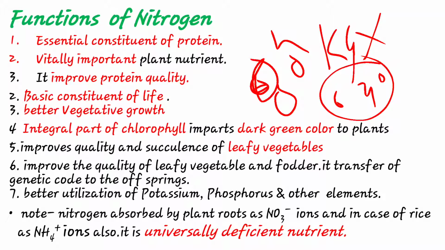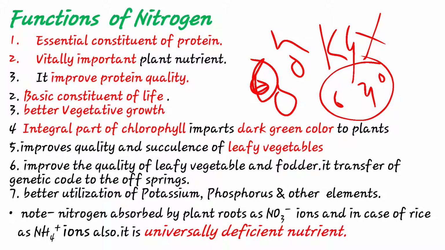Also it is an integral part of chlorophyll, imparting dark green color to plants. It improves the quality and succulence of leafy vegetables like spinach, broccoli, cauliflower, cabbage. It also improves the quality of leafy vegetables and fodder. It transfers the genetic code to the offspring. Also it gives better utilization of potassium, phosphorus and other elements.